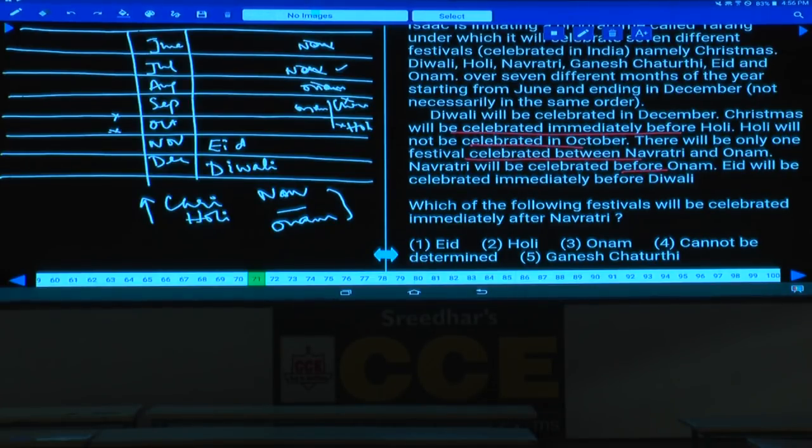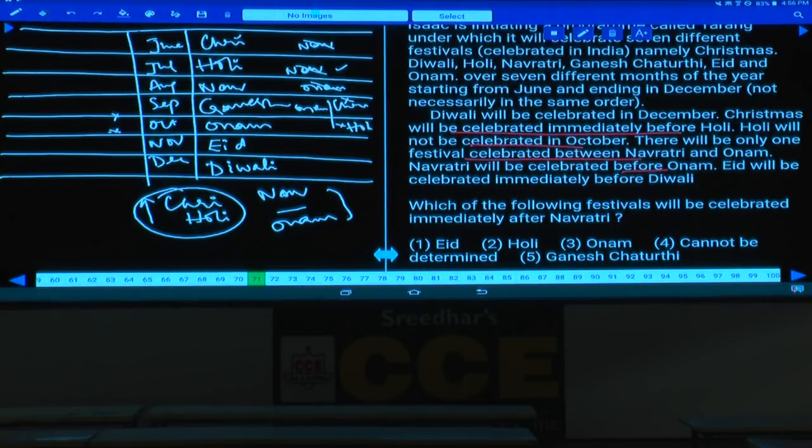Because the remaining Navaratri will be at this place, this is the only possibility, then Onam will be here. If Navaratri and Onam were done, now we are left with these two, Christmas and Holi, and this is Christmas and this is Holi, and what is left over here? Ganesh Chaturthi will be in the month of September.